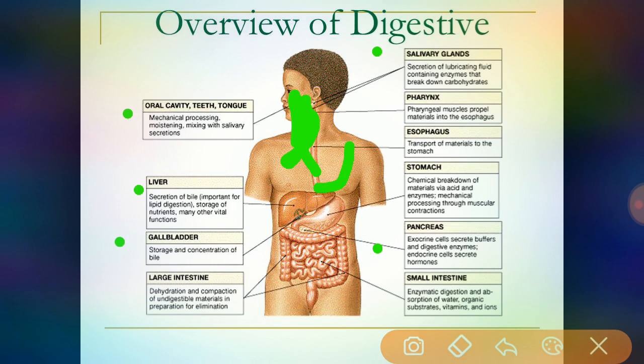Coming to the pancreas, its exocrine cells secrete buffers and digestive enzymes, and it also secretes hormones through the endocrine cells. Coming to the small intestine, here we see enzymatic digestion and absorption of water, especially organic substrates, vitamins, and ions, which are absorbed by the small intestine.